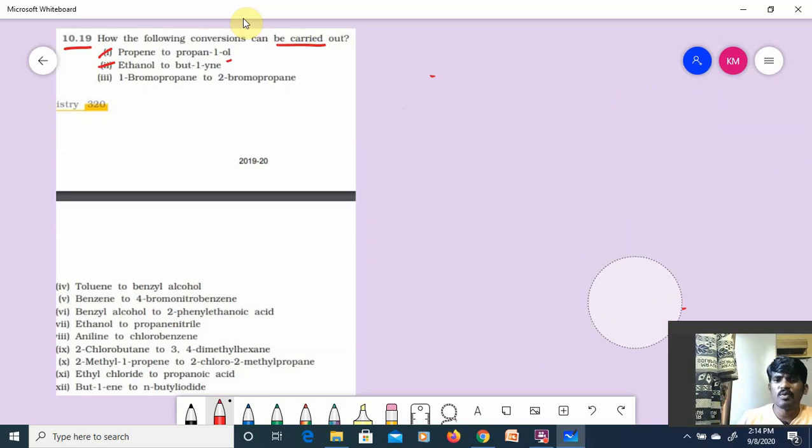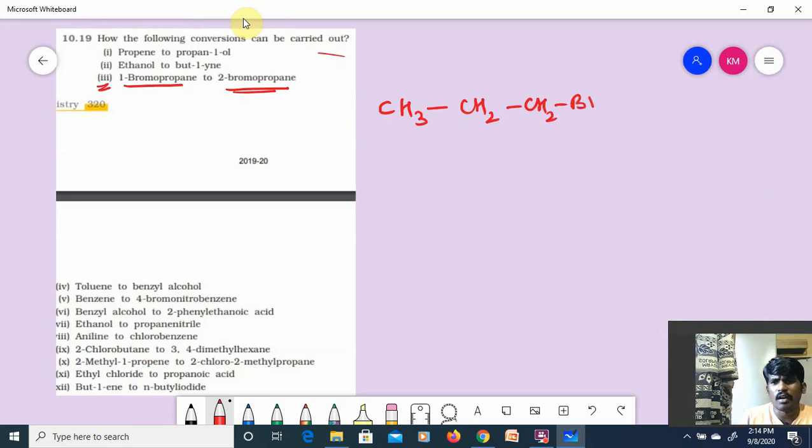Now let's move on to the third one. What is the third one? 1-bromopropane to 2-bromopropane. 1-bromo means CH3, CH2, CH2Br. This is called 1-bromopropane. This 1-bromopropane I should convert into 2-bromopropane. Yes or no?